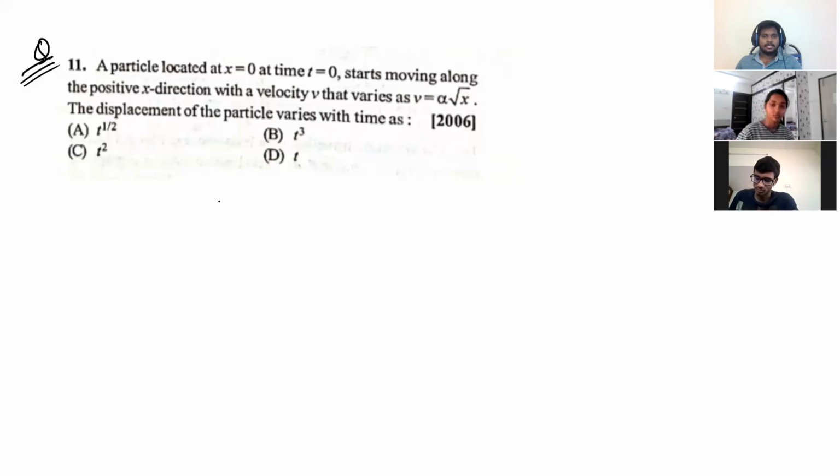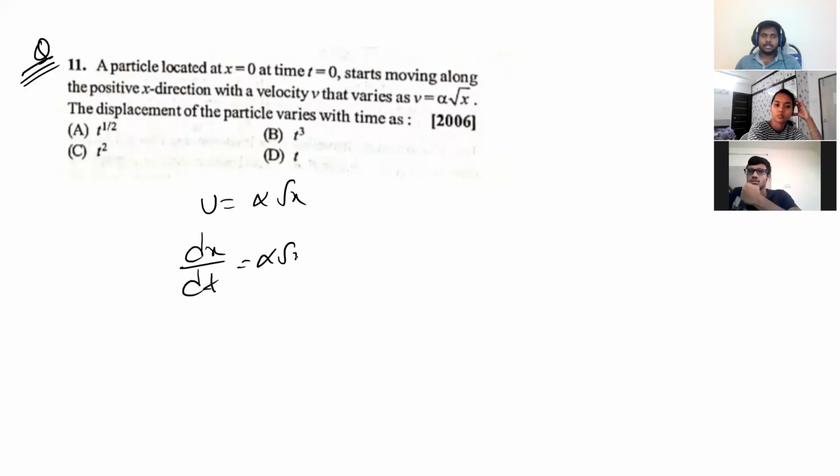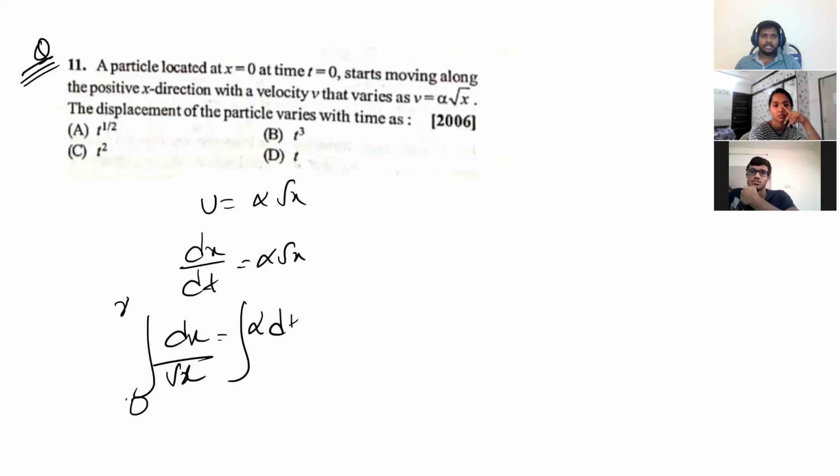Here it is given that velocity is equal to alpha root x. So we need to find displacement. Displacement means we have to integrate, right? We can write this as dx by dt is equal to alpha root x. Then dx by root x is equal to alpha dt, because we bring the x terms one side and the t terms the other side. So this is integration on both sides, from initial position 0 to final position x, and initial time 0 to final time t, general time.